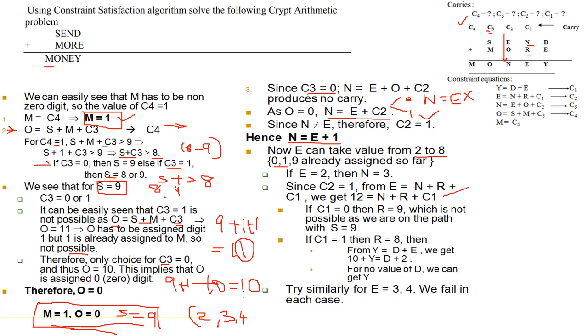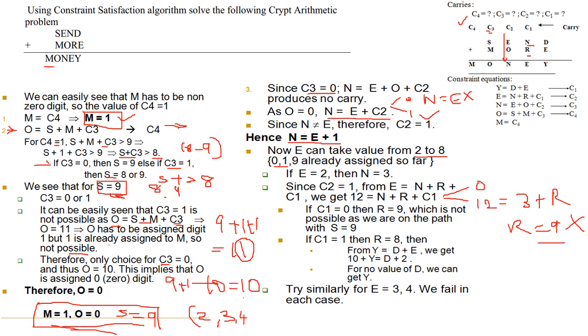C1 can be 0 or 1. If C1 equal to 0, what is the value of R here? We already know 12 is equal to 3 plus R. That means R should be 9. Is it possible? No, because S is already assigned 9.